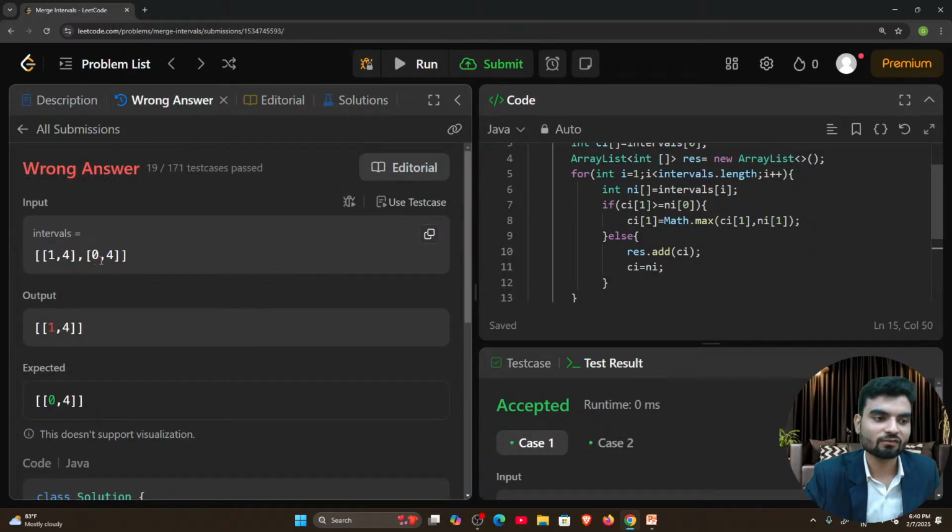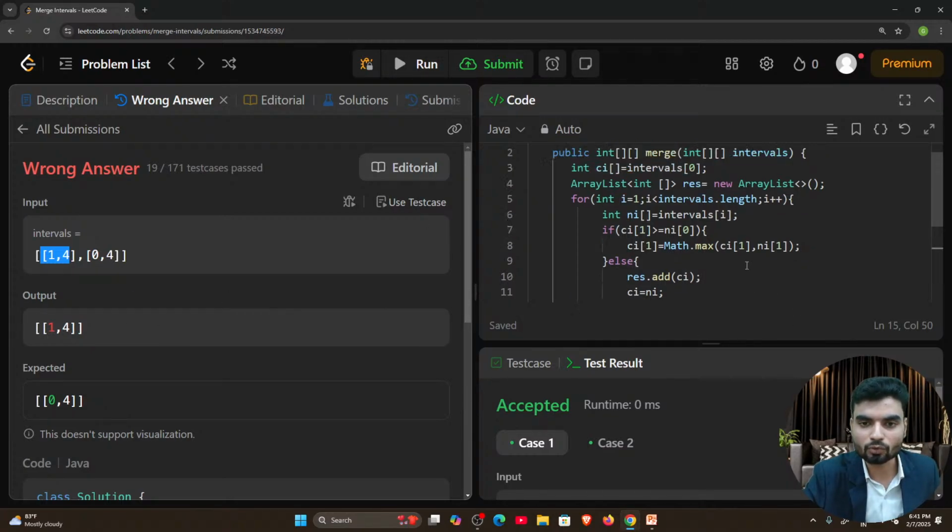Look at this. When this is not sorted, in that case you're going to have a problem. Look at this. This is 4. This is 0. So our logic will compare 4 and 0. This 4 will be replaced by the 4. We will have 1 comma 4, but it should be 0 comma 4, which means this should be the left array and this should be the right array. But that's not the case here, which means this is not sorted. Inputs can be unsorted as well.